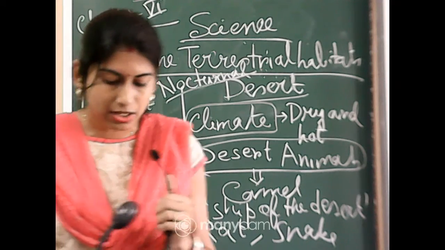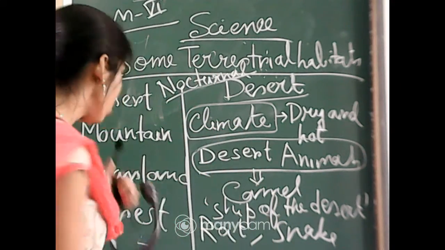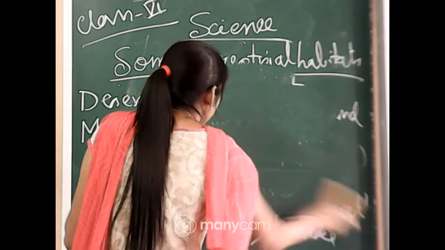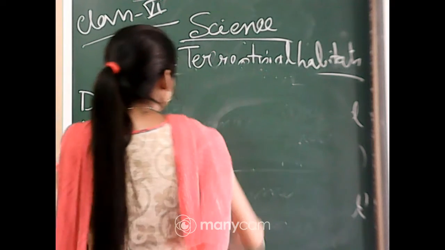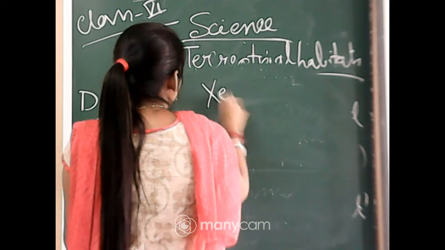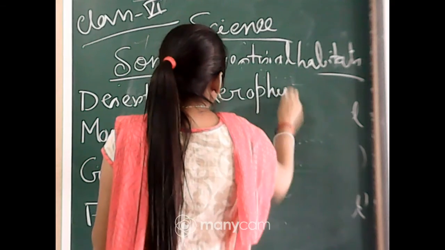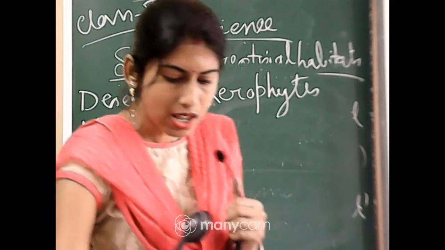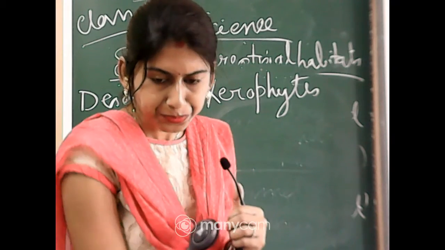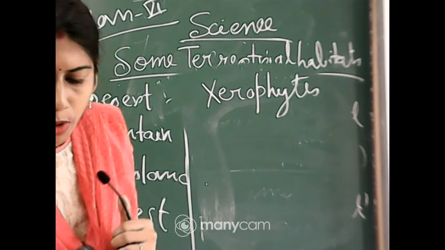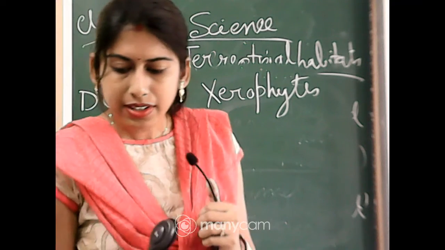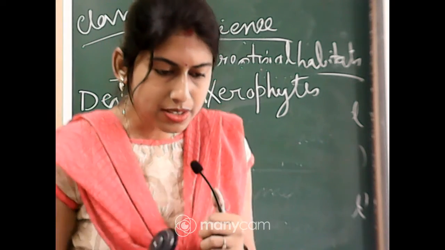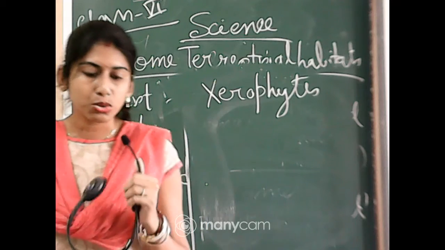Now if I discuss about the plants, next I will talk about how plants are surviving in the desert area. The plants which are found in the desert area are called as xerophytes. Okay, the plants which can be found in the desert area are called as xerophytes. So, what properties these xerophytes are having? Desert plants or xerophytes release very less amount of water through transpiration.